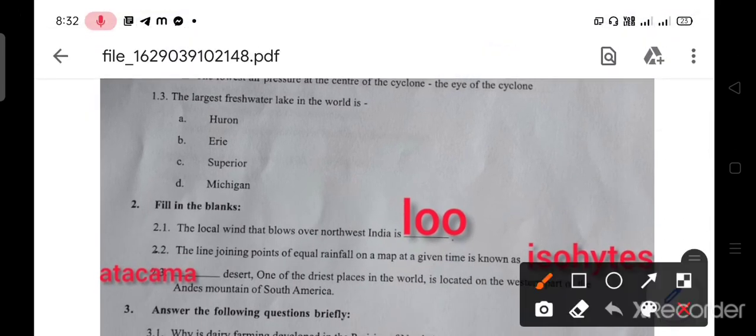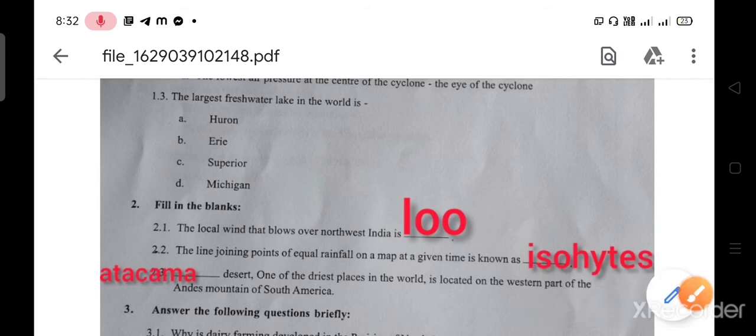Next question. The largest freshwater lake in the world is: option A, Huron; B, Erie; C, Superior; D, Michigan. The correct answer is Superior.